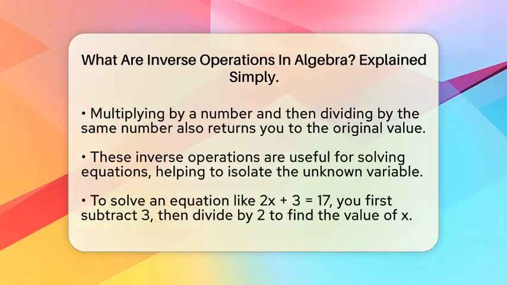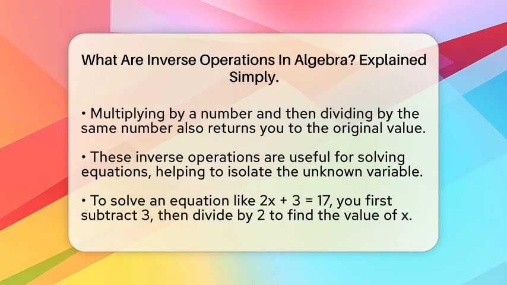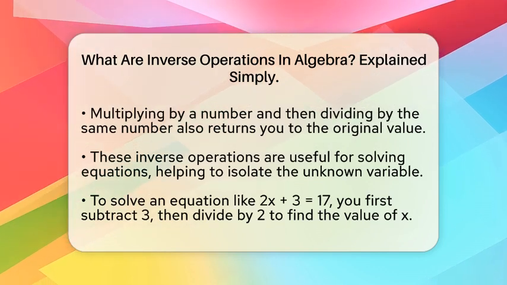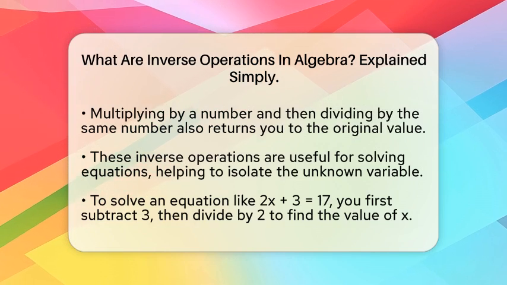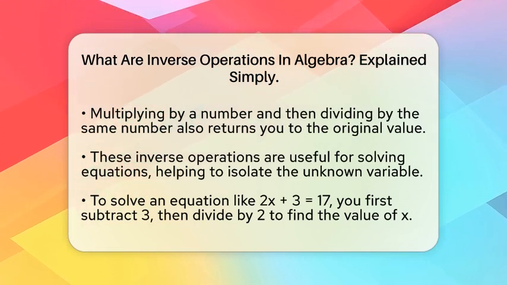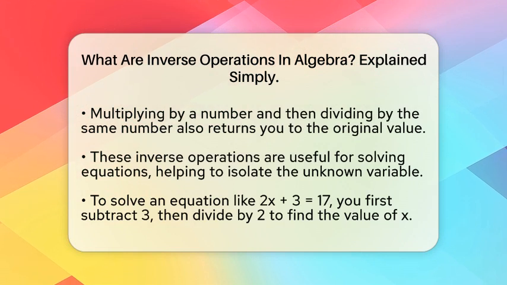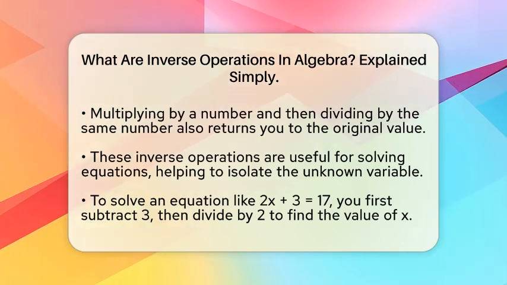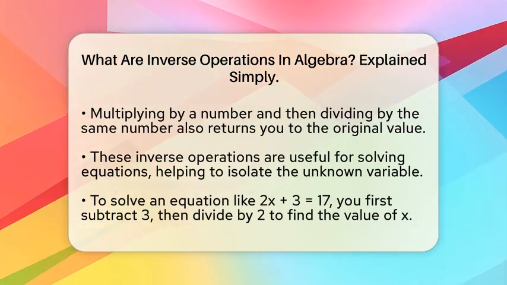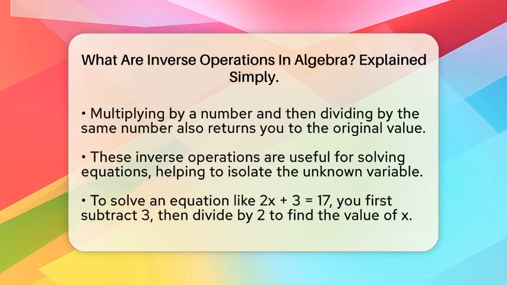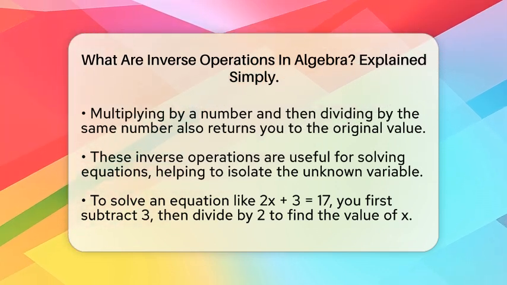For example, if you have an equation like 2 times a number plus 3 equals 17, you can use inverse operations to find that number. First, you subtract 3 from both sides to undo the plus 3. Then, you divide both sides by 2 to undo the multiplication. This process helps you isolate the variable, which is the unknown number you are solving for.